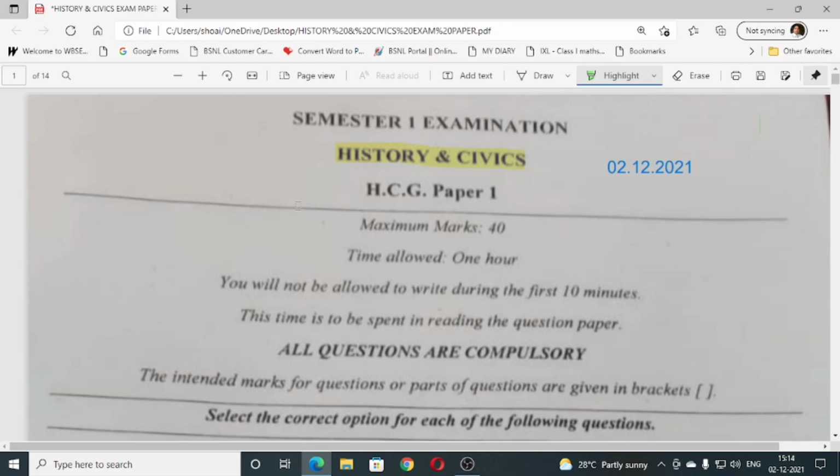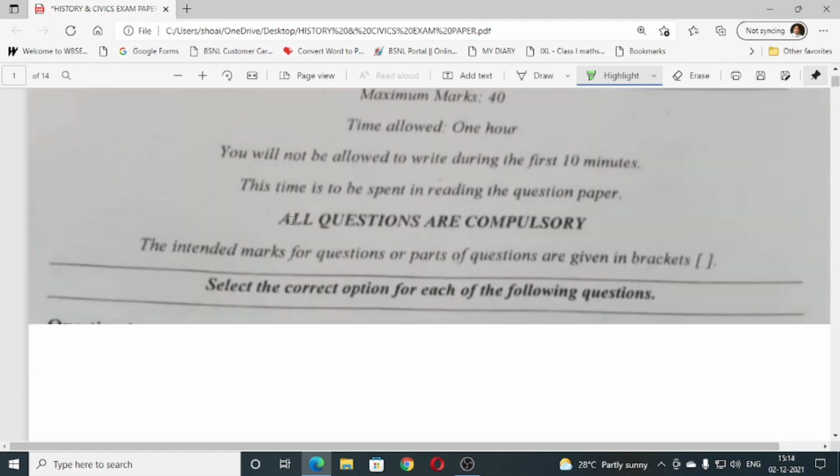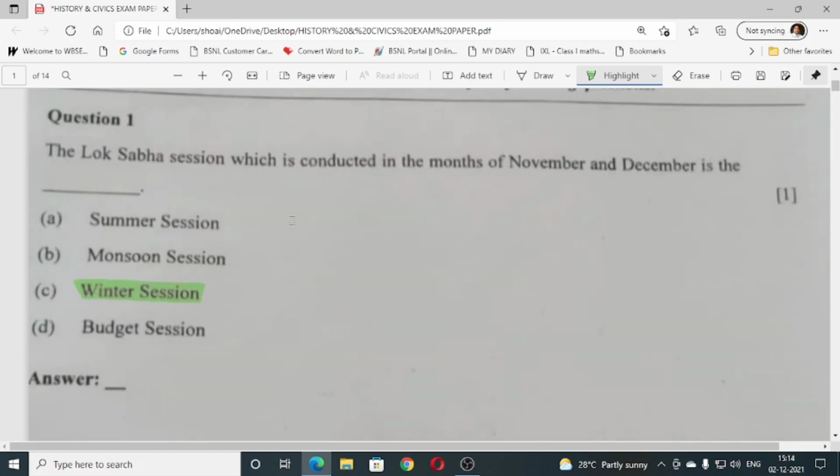So you all have done it properly, I hope so. Okay, so let us go through the questions along with answers. So you can check it. You don't have the question paper right now with you, it doesn't make any difference. So you all have done your exams properly.